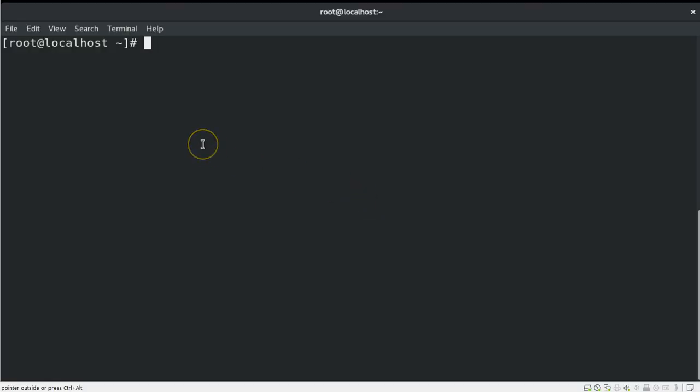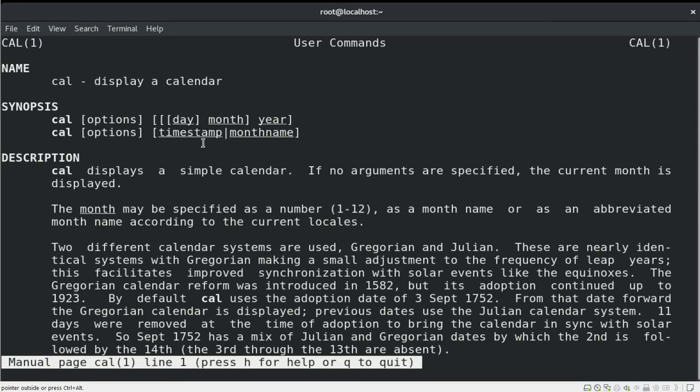Man is another command which provides us detailed information and its uses about any command. Whatever options are available to use with the command, the same information we get from the man pages. So let's check how we can use the man pages. For example, cal. So this will give me detailed information about the command, and this is very structured and well-maintained information.